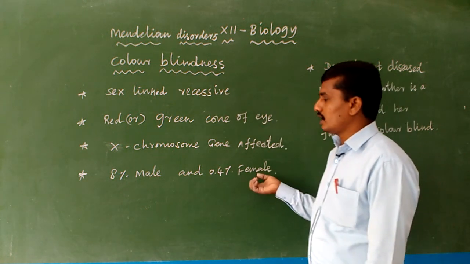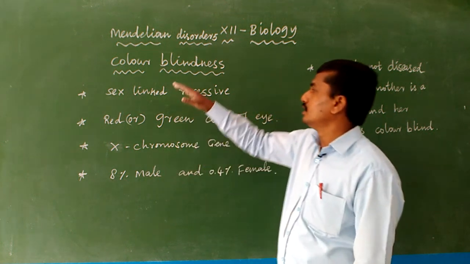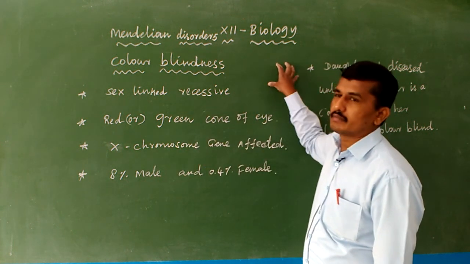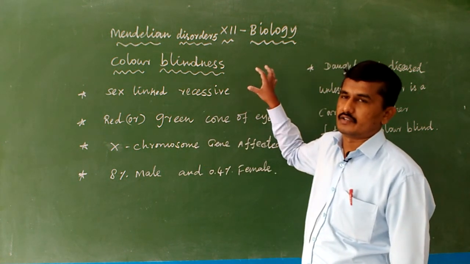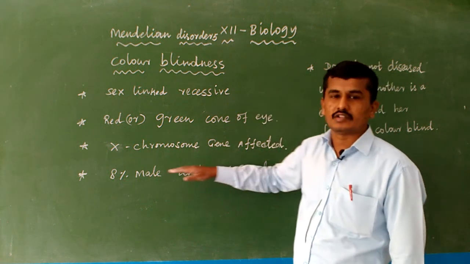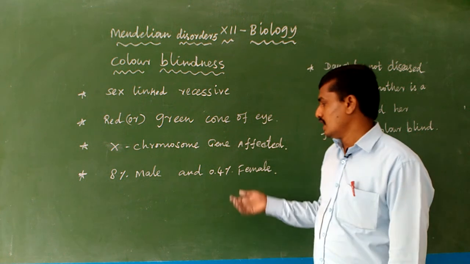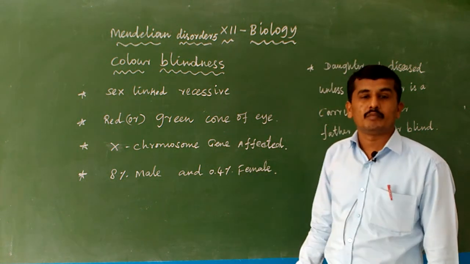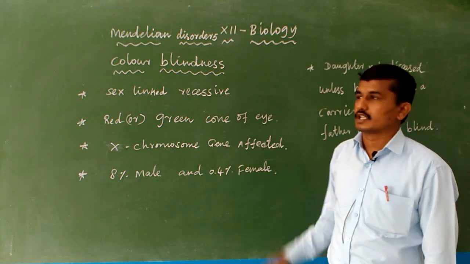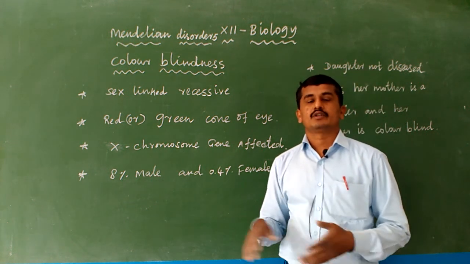Normally the male is affected more, about 8%, and the female only 0.4%. Color blindness mainly affects the male as compared to the female.